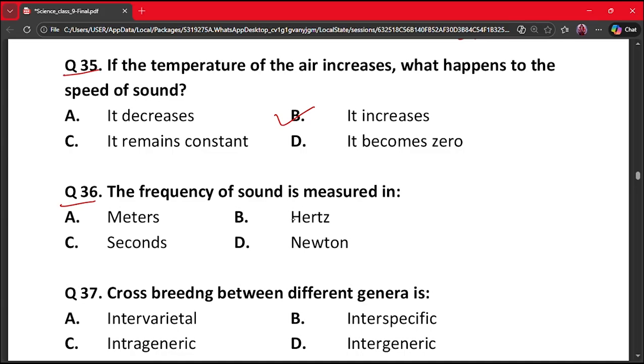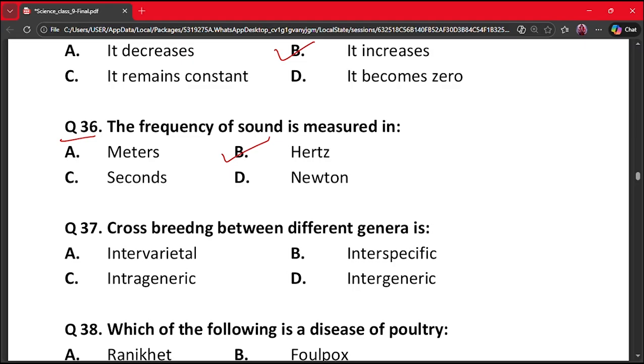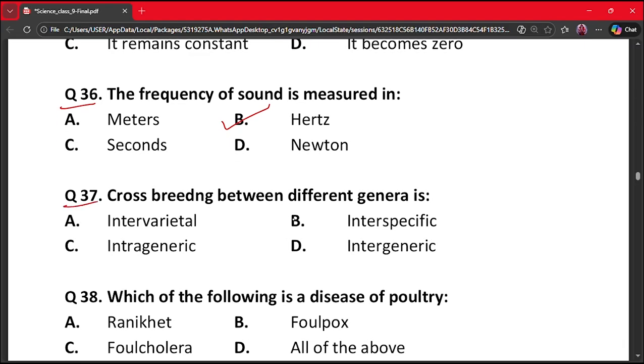The frequency of sound is measured in A. meters, B. hertz, C. seconds, and D. Newton. Clearly the correct answer is hertz. Our next question is question number 37. Crossbreeding between different genera is A. intervarietal, B. interspecific, C. intrageneric, and D. intergeneric. The correct answer is intergeneric, because crossbreeding between different genera is called intergeneric.